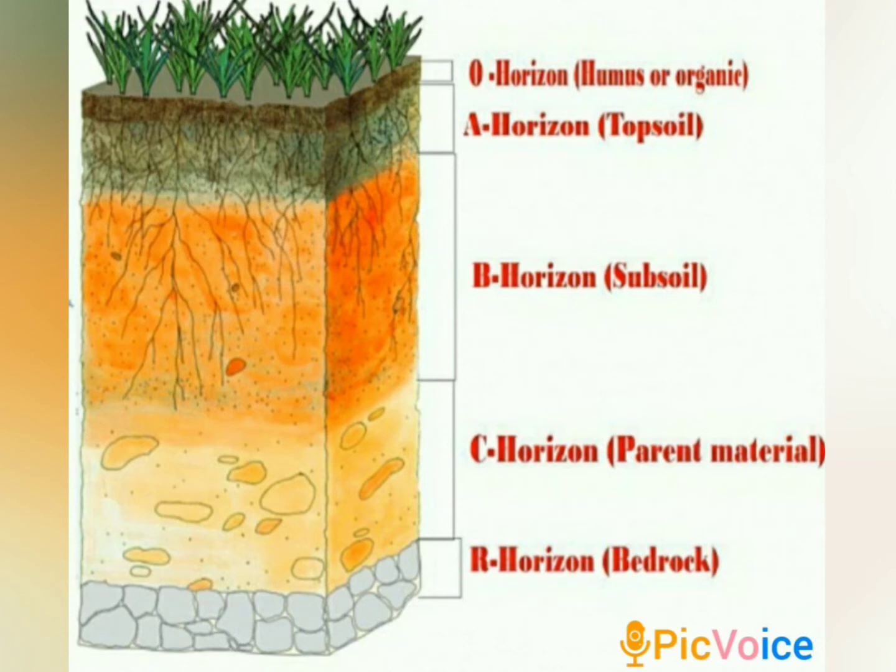C horizon. It also contains parent rocks or parent materials of soil with very little or no organic components. The R horizon is the bedrock, which further forms parent rocks.